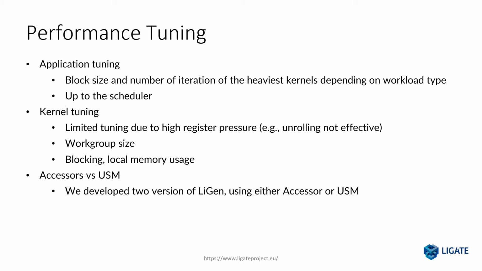In the kernel tuning part, we mostly worked on improving local memory usage with classic techniques, like blocking, and adapting and optimizing manually tuned kernel sizes for a wider set of architectures. However, we found out that some kernels were suffering from a high register pressure that reduced the tuning space. For this reason, we were able to manually check the best tuning configuration. In the end, we developed two LiGen versions, one based on accessors and the other one based on USM, to measure the difference in performance of these two approaches.